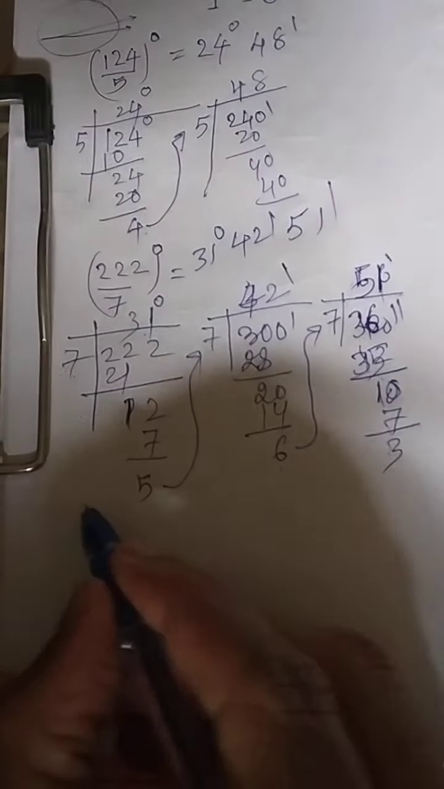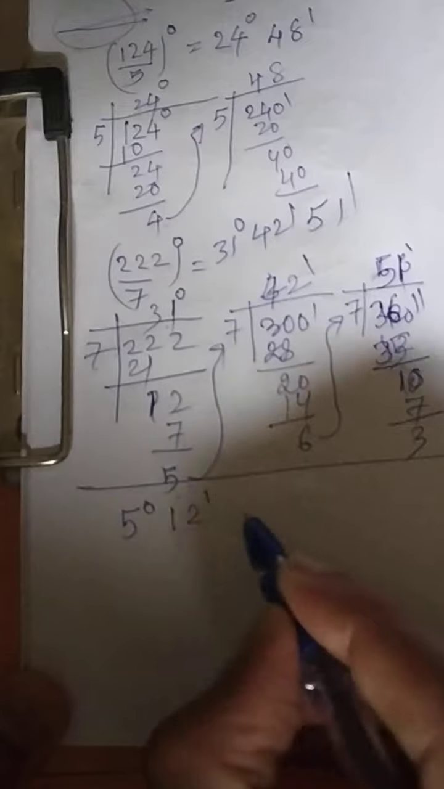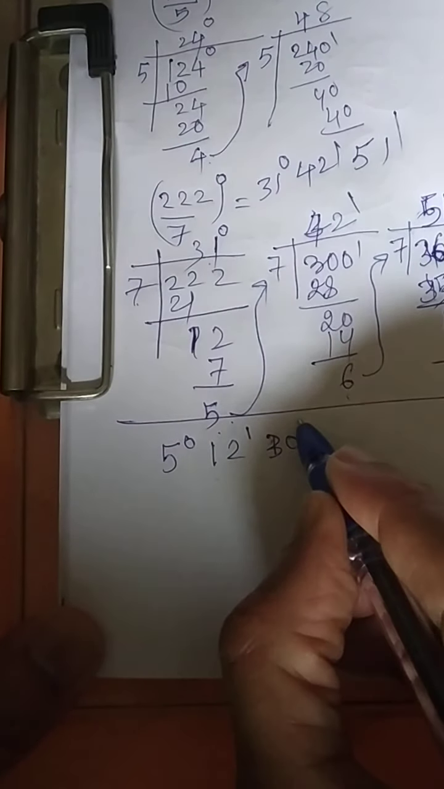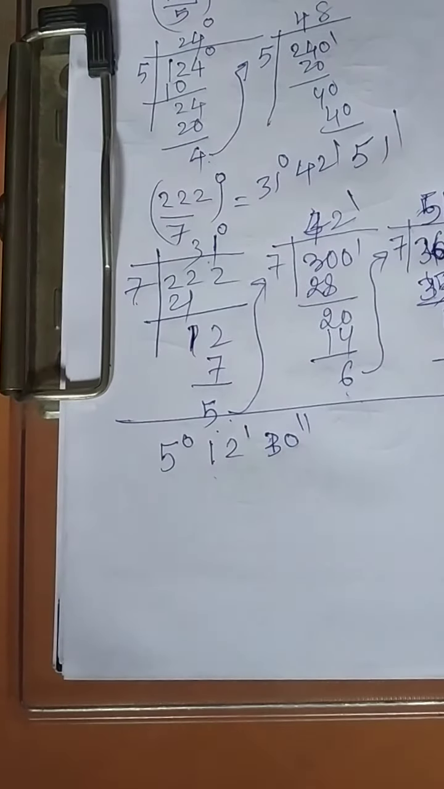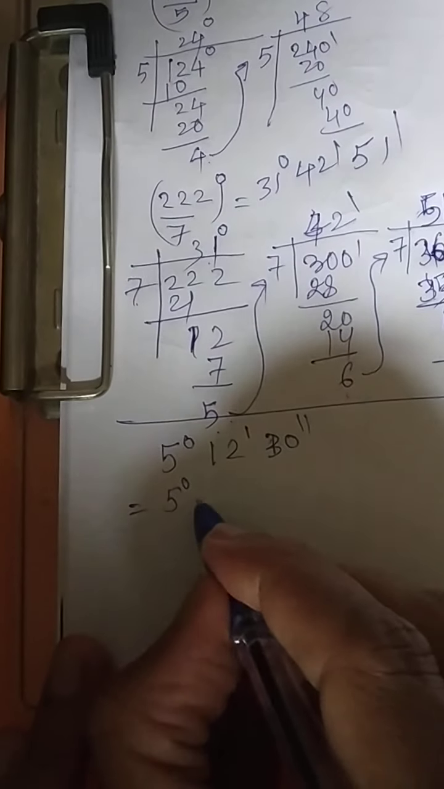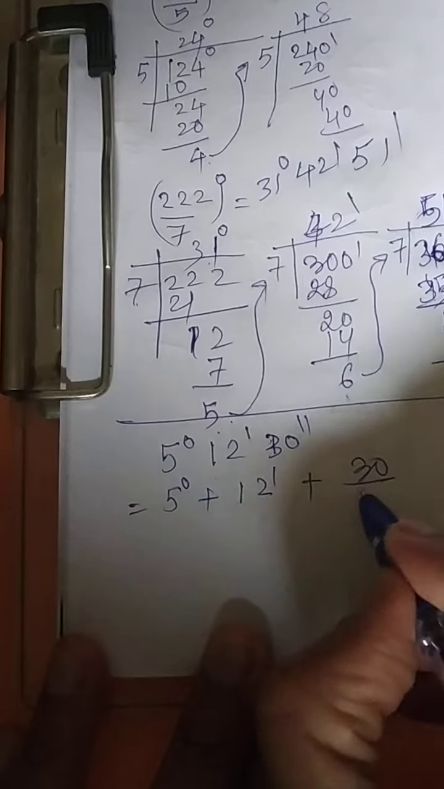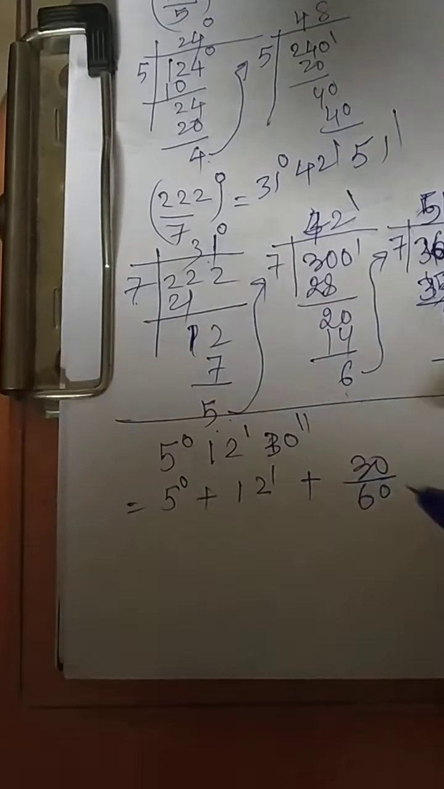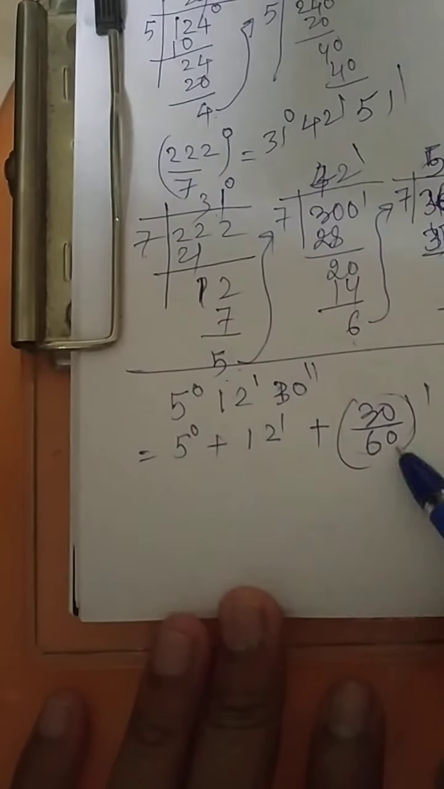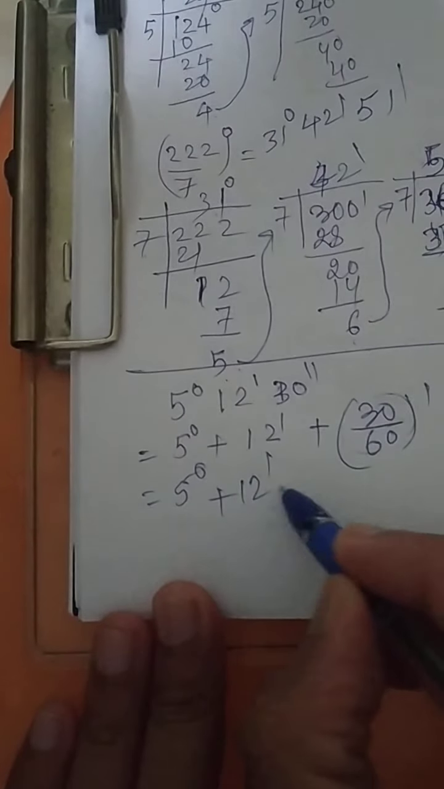Likewise, if something is given like 5 degree, 12 minutes and say 30 seconds, you can convert this information into degree also. How? It can be written as 5 degree plus 12 minutes plus 30 by 60. Do you know why I am doing this? 30 by 60 is converted into minutes. This is nothing but half. This half is added over here. So it will be 5 degree plus 12 minutes plus half.